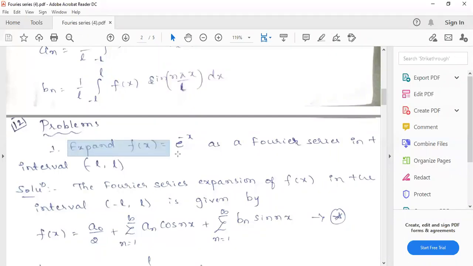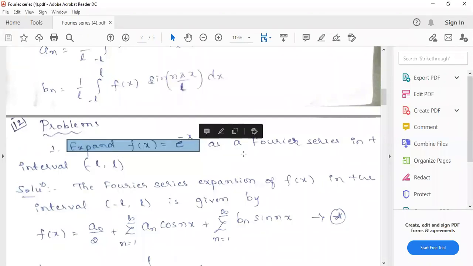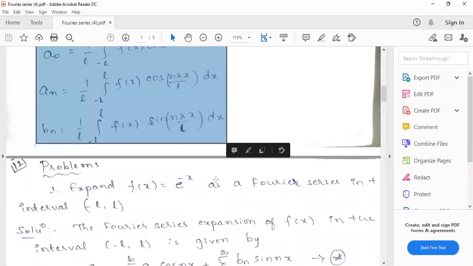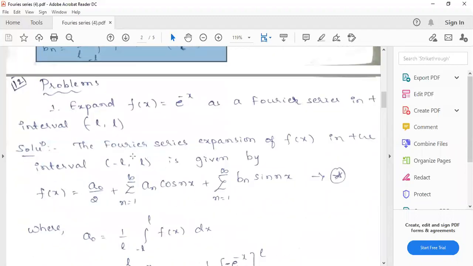Expand f of x equals e raised to minus x as a Fourier series in the interval minus l to l. Here, in the interval minus l to l, you have to consider these relations for finding the Fourier coefficients a naught, an, bn. First note down the Fourier series expansion. Here the given function is f of x equals e raised to minus x.